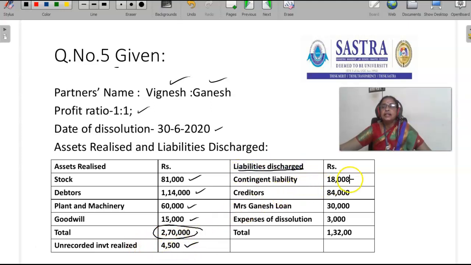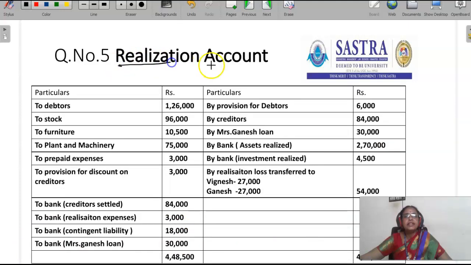Liabilities discharged. Contingent liabilities discharged 18,000. Creditors are settled 84,000. Mrs. Ganesh loan settled at rupees 30,000. The expenses of dissolution 3,000. So the total of the liability settlement is 1,32,000. Let's prepare the realization account.